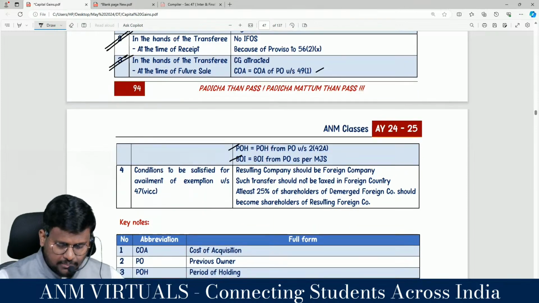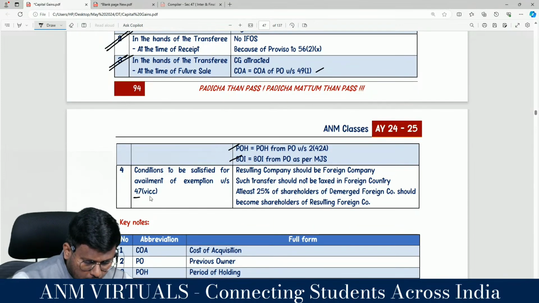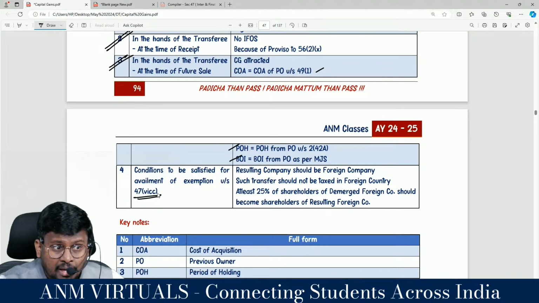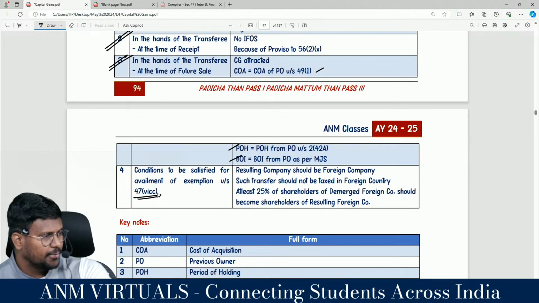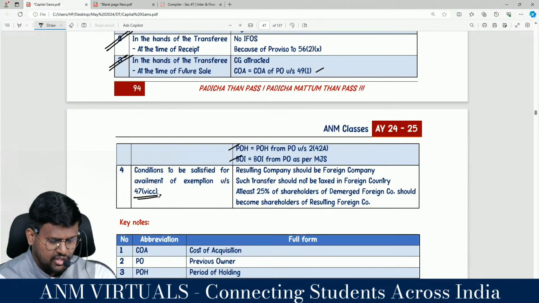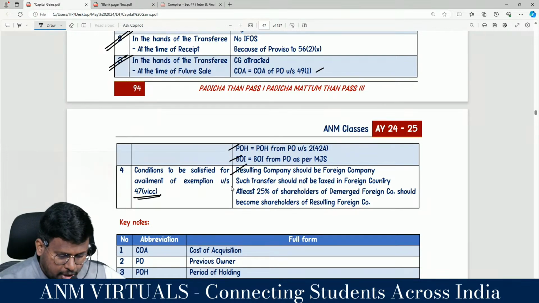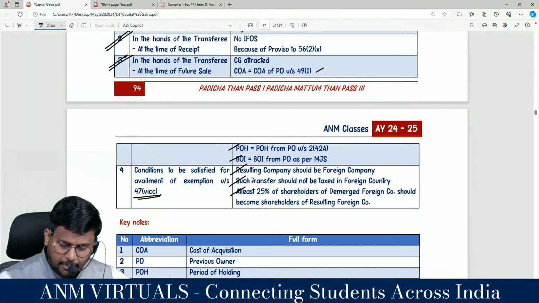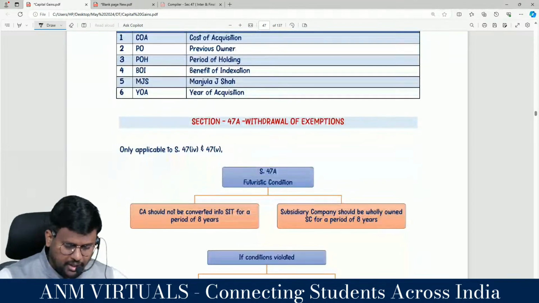In order to enjoy 47 clause 6CC, the demerged foreign company should satisfy three conditions. Number one, the resulting company should be a foreign company, and such transfer should not be taxed in the foreign country. At least 25% of the shareholders of the demerged foreign company should become shareholders of the resulting company.